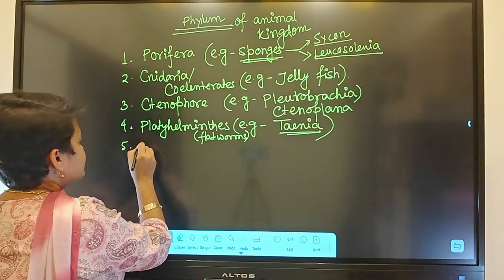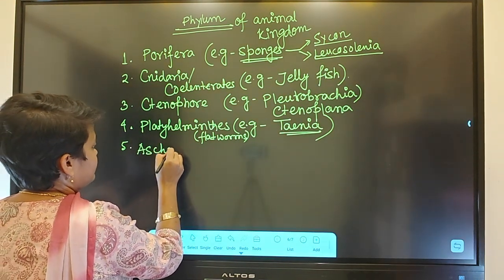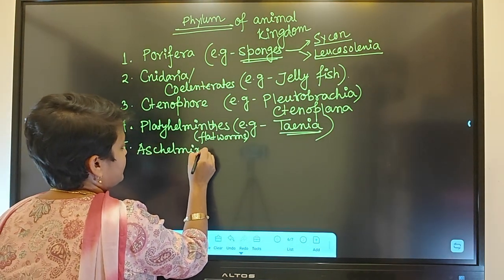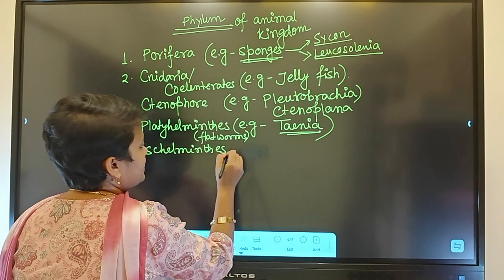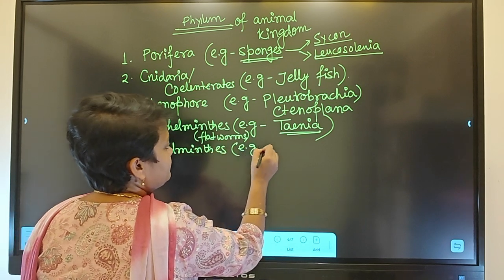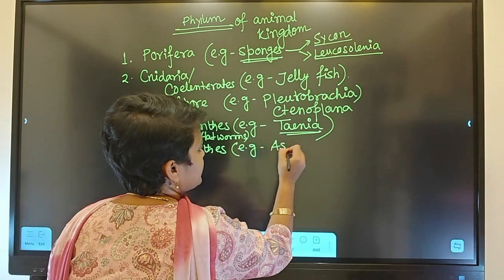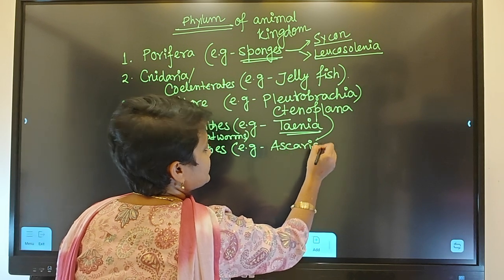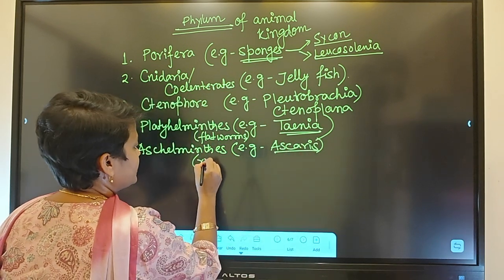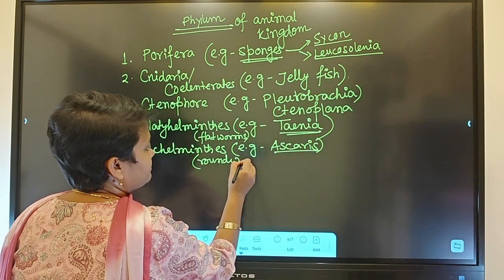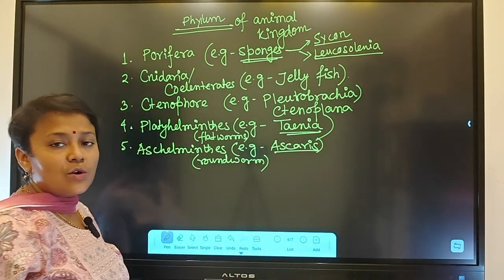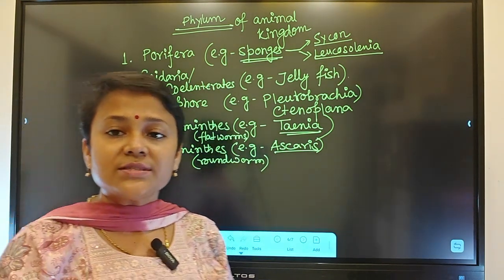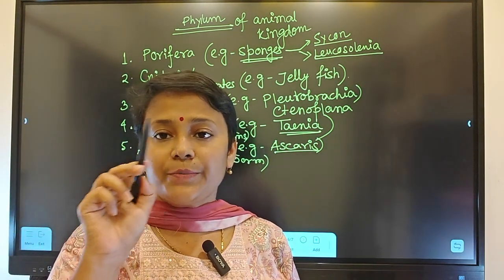Coming to aschelminths. Example, Ascaris. Aschelminths are also called roundworms. Why are they called roundworms? Because in cross section it will be round.